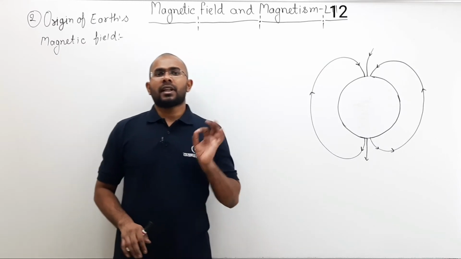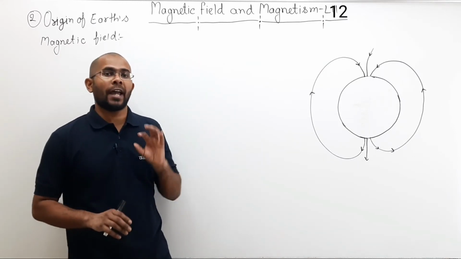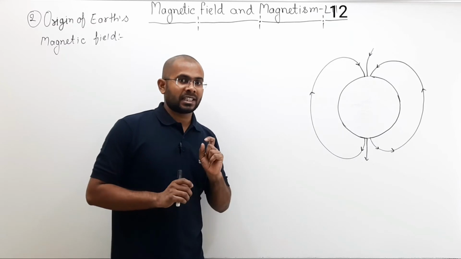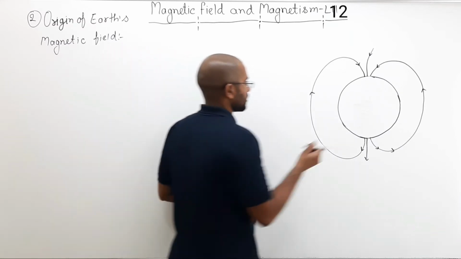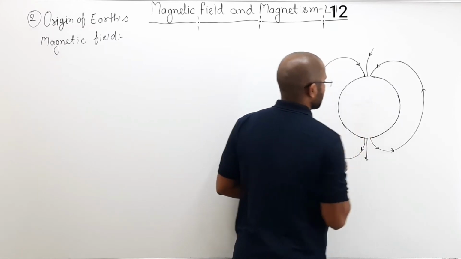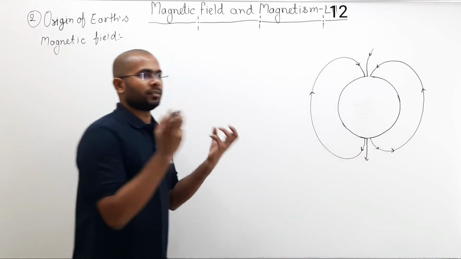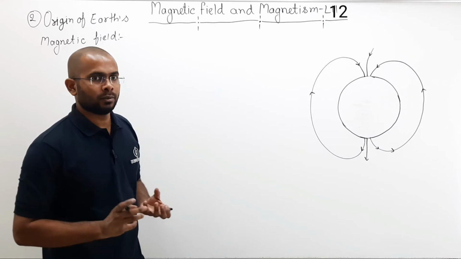Now let us discuss how the presence of ionized atoms explains the Earth's magnetic field. Now see here, in the Earth's core there will be a lot of ionized atoms.